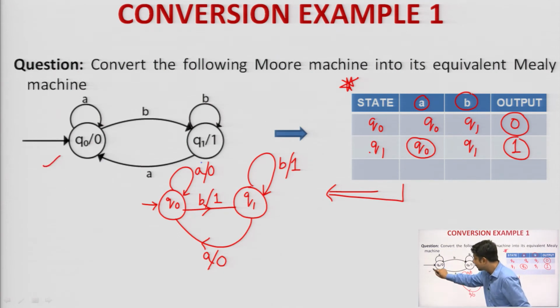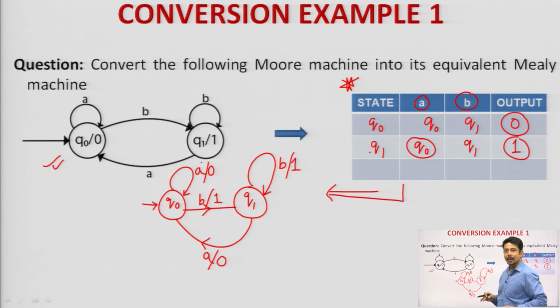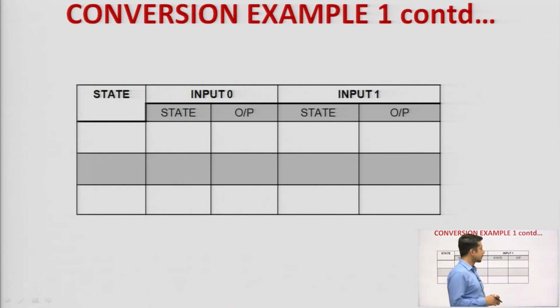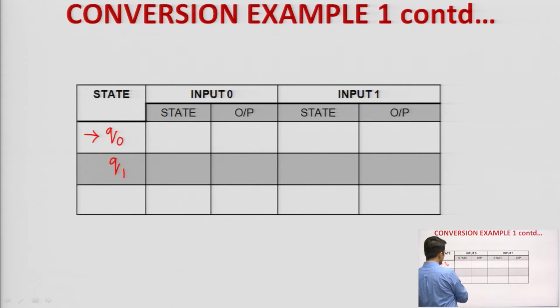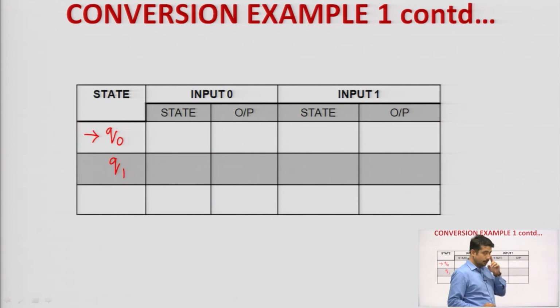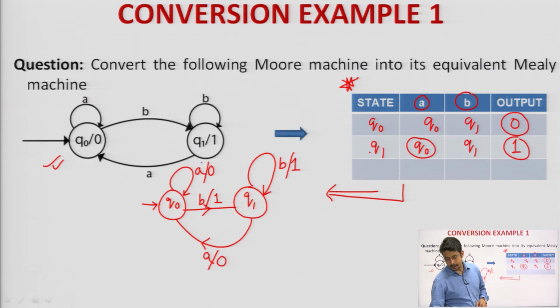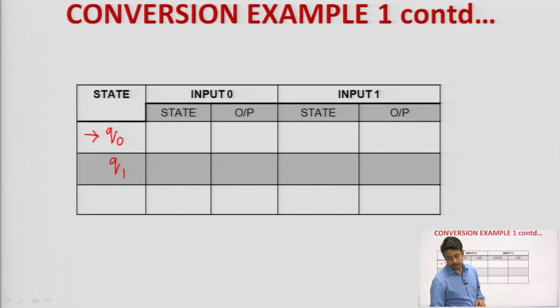So, whatever diagram was there in the case of the Moore machine, you will almost get the same type of diagram in the Mealy machine. Okay. Only the outputs will be moved from the states to the input transitions. How to find out? I have explained with the help of a transition diagram. Okay. Now, let me fill up the transition table first. I will have states Q naught and Q 1. Now, if you look at input 0, what is the state it is going to for input 0? Sorry, this will not be input 0, this will be input A and this will be input B.